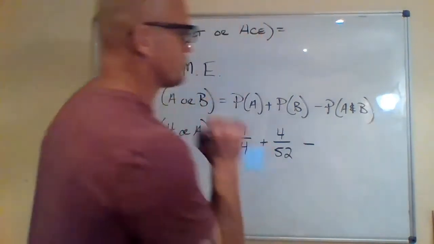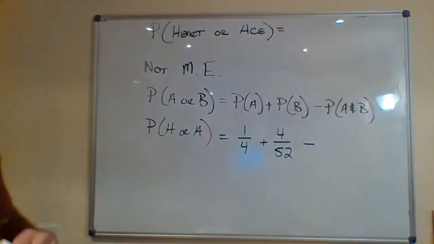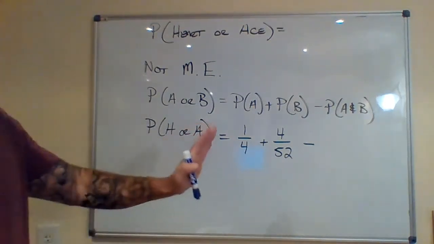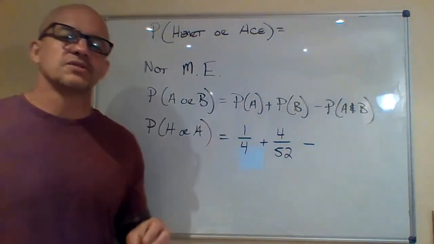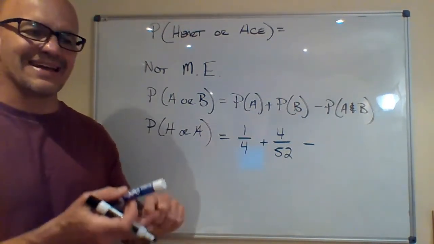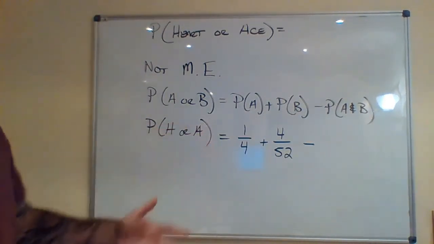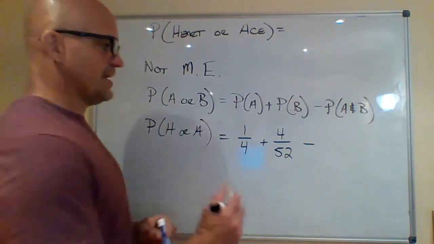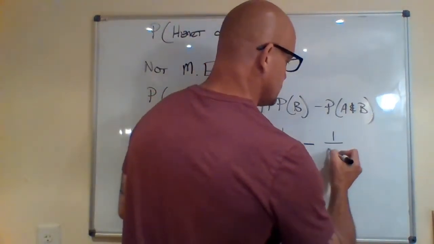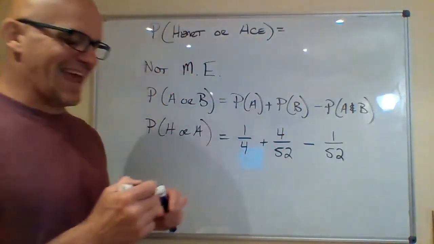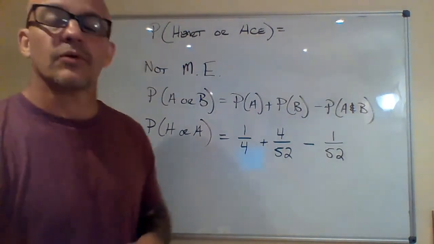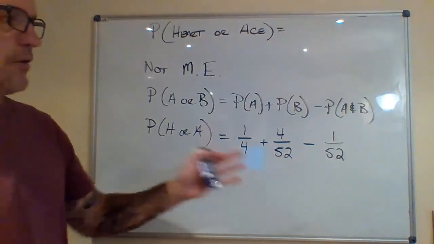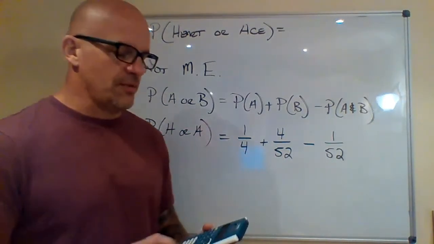Now, the difference between this problem and before, since this is not mutually exclusive, in other words, they can happen at the same time, I have to take into account that overlap. So the probability of A and B is, okay, what's the probability of a heart and ace? Well, if I look at my deck of cards and focus in on the hearts, there's only 1 ace that is a heart. So that means there is 1 out of 52 total cards that is an ace and a heart. Remember, we're taking 1 card out of the entire deck. So my sample space, my total amount of events in there, is always going to be 52.